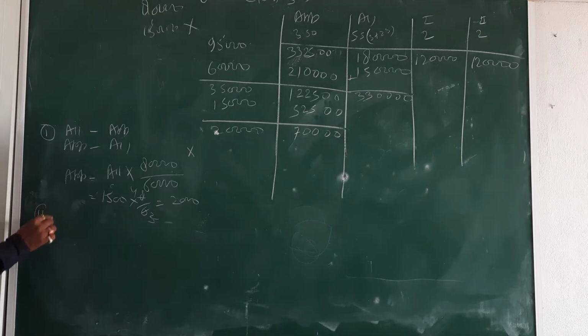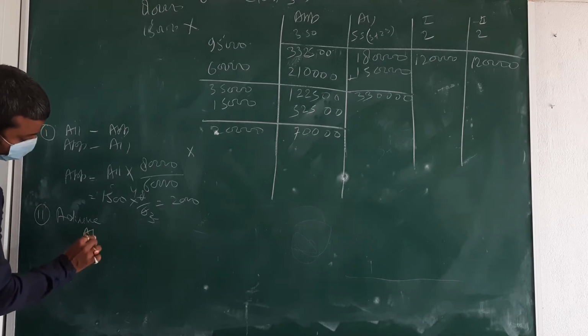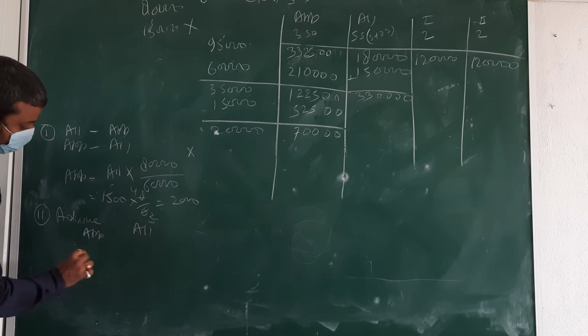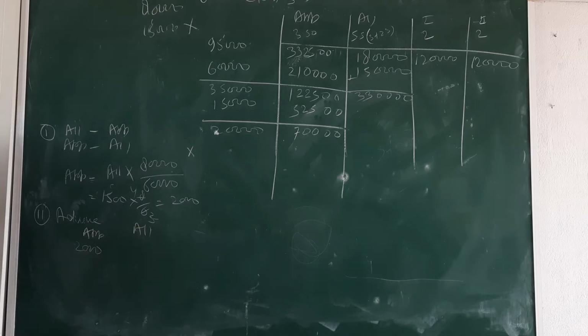Now we are going to calculate what? Second step is what? Second step, advance. Then applied and allotted. Here applied is 2000.